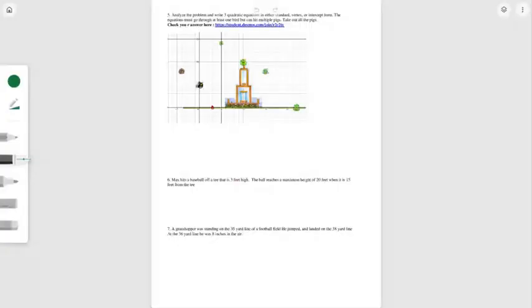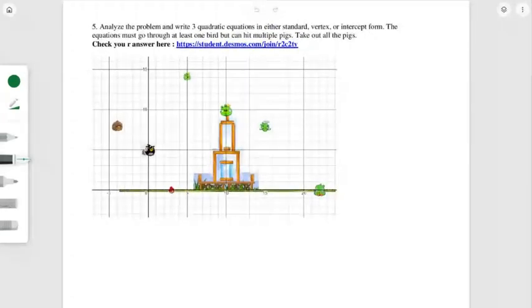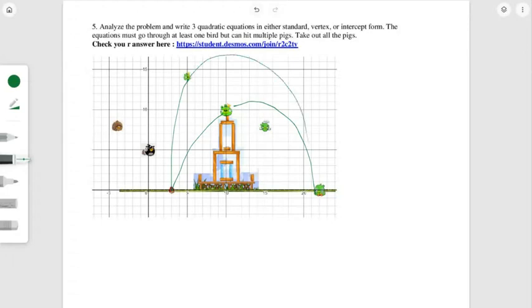Okay, let's go to page 2. Page 2 starts you off with a sort of open question, and it just says, well, how are you going to write 3 quadratics so that it will take out all the pigs? You have to be clever, and you don't have to choose the same one that I'm choosing, but we could say, well, I could try the red bird to this one, and then maybe to that one.